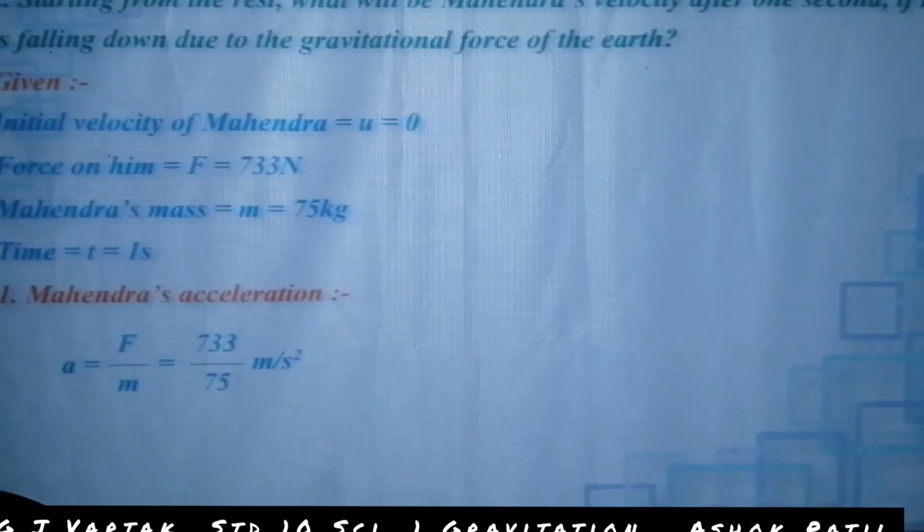F is 733 and m is 75, meter per second square, and it is equal to 9.77 meter per second square. Mahendra's acceleration is equal to 9.77 meter per second square.